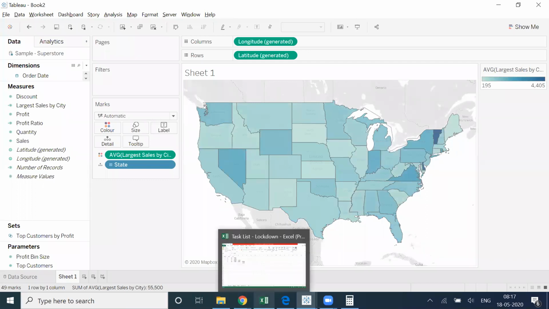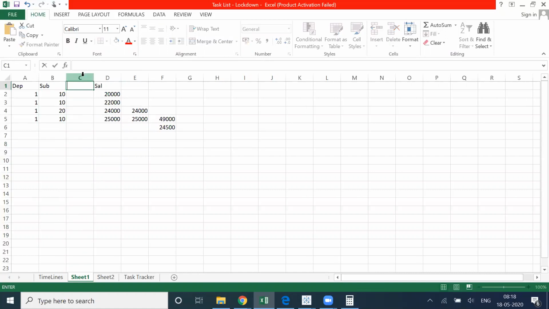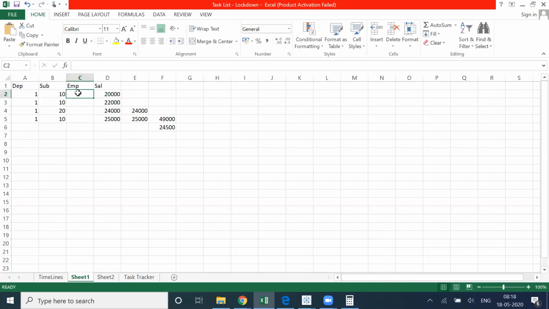Now, what is the benefit of this calculation? If I think logically, I have department, I have sub department. I want to know the average of the max of the sub departments. For example, let's say in sub department 20, sub department 10, I'll further break the data in employee.